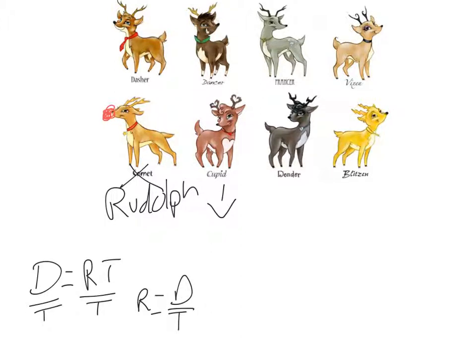So Cupid's rate would be 320 miles divided by 4 hours. So go ahead and grab your calculator and see what his rate would be. You should have gotten 80 miles per hour.